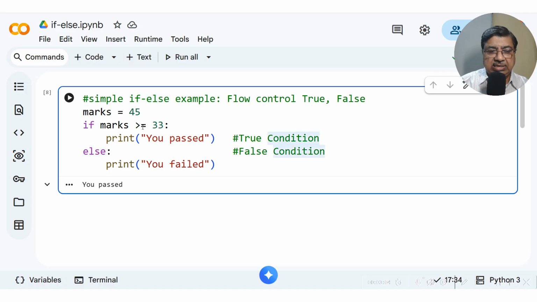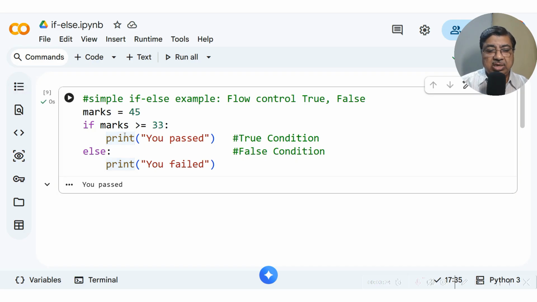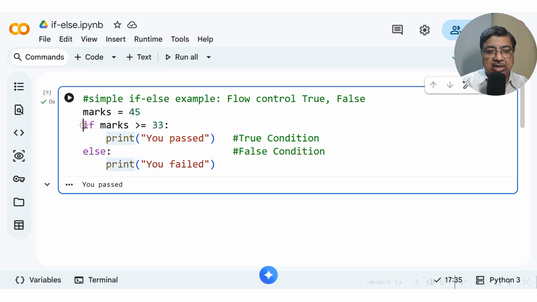For this also, else has to be in the first column, same as the if. So this if and this else have to be in the first column, and after that, one single tab or some specified indentation. So this is the basic if-else condition construct. This whole thing we will call the complete if suite with else, and there are two blocks in this: one for the true condition, and one for the false condition.